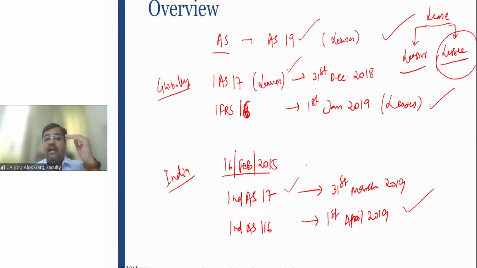If I talk about IFRS 16 versus Ind AS 116, there is no change, right? Our Ind AS 116 is cut, copy, paste, I would say, from IFRS 16. So if you are a global IFRS student, for you there will not be any change. If you are learning Ind AS 116, your IFRS 16 preparation for the paper has already been covered, right?